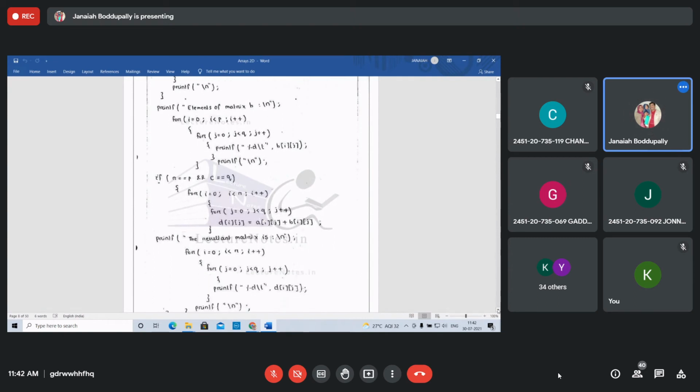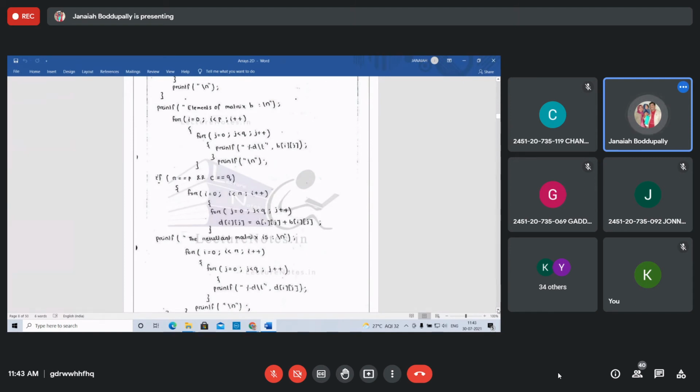After that, if R equal to P, meaning the number of rows of the first matrix is equal to the number of rows of the second matrix, and logical AND, C equal to Q, that is the number of columns of the first matrix equal to the number of columns of the second matrix. If both are true only, then the order is equal. Then if the condition is satisfied, for I equal 0, I less than R, I plus plus, in the inner for loop, for J equal 0, J less than Q.